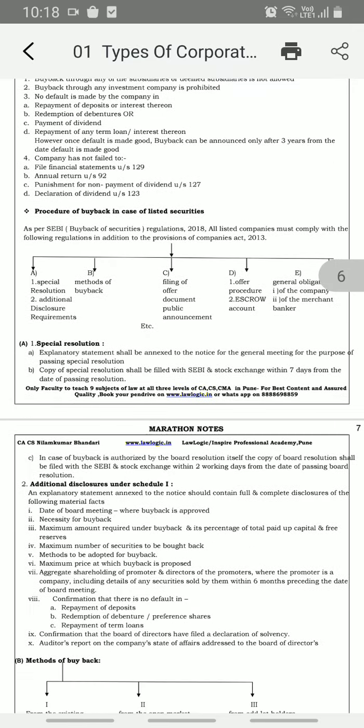So here we are again, methods of buyback. Now third is filing of offer document and public announcement. And fourth is the offer procedure and escrow account. There is an offer procedure and an escrow account has to be maintained. Now general obligations, that is of the company and of the merchant banker, means the company has to follow the general obligations and also the merchant banker has to follow the general obligations.